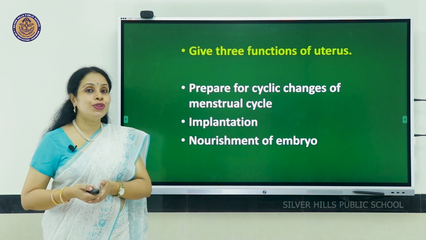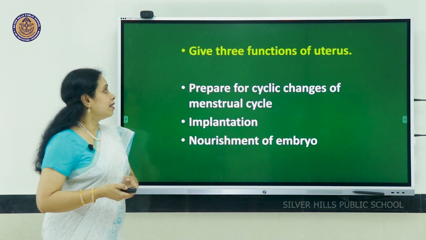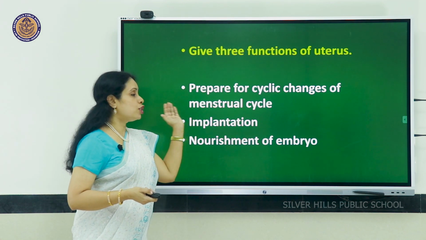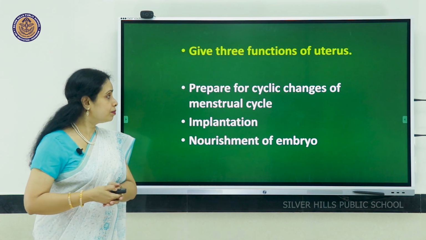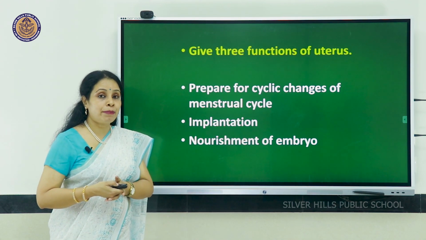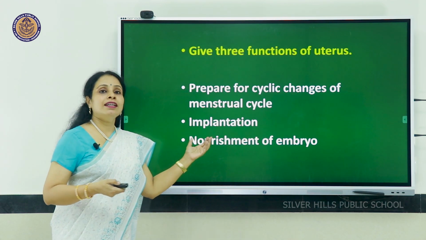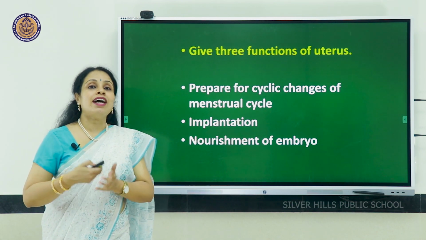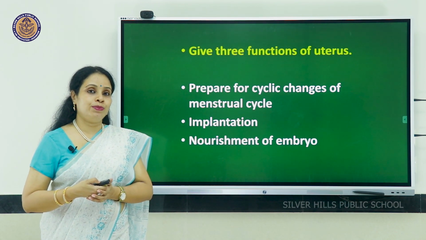Give 3 functions of uterus. It prepares for cyclic changes during menstrual cycle. It helps in implantation of the embryo and it allows nourishment of the embryo.